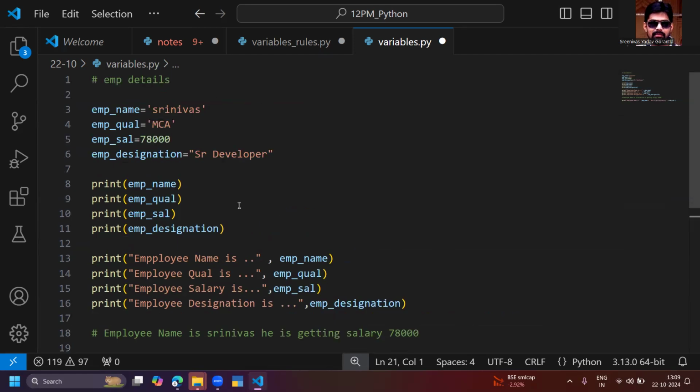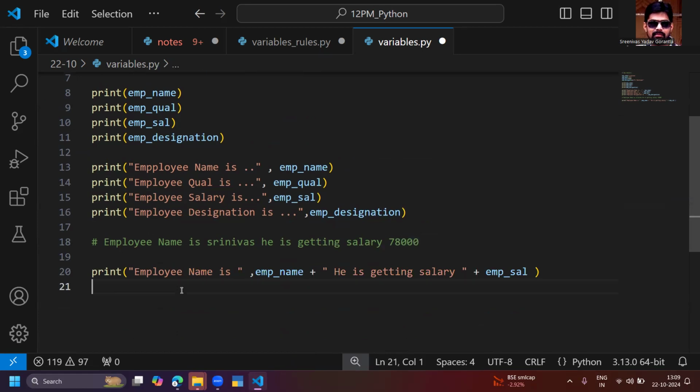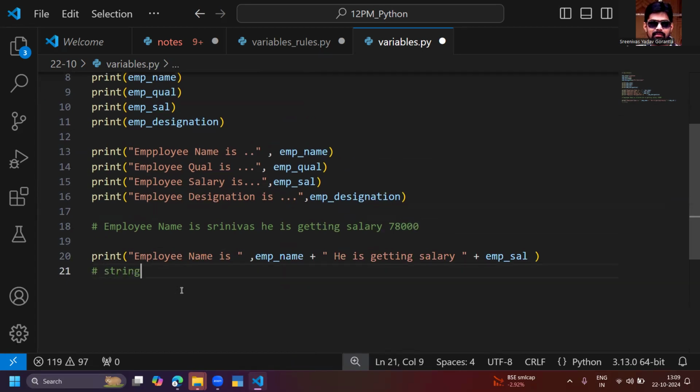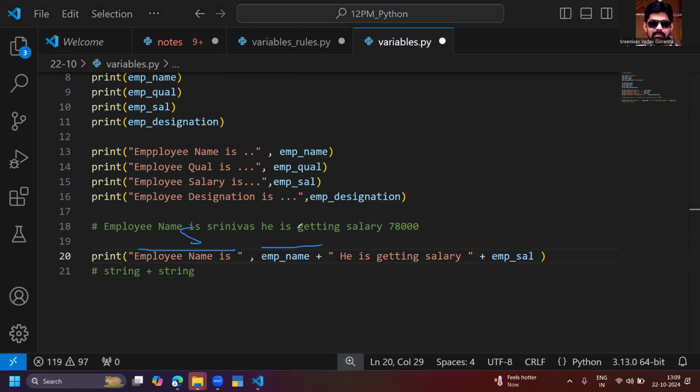But here salary is not a string. How will string concatenation be allowed? The first one is a string, the second one is a string. Okay, why? Because employee name is also a string. The first one is your custom string, in double quotes. This is also a string. Employee name is already a string, but this is also a string. String plus string plus string. Okay, fine.